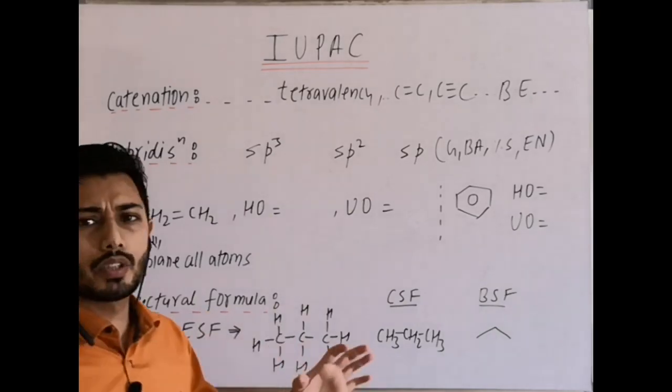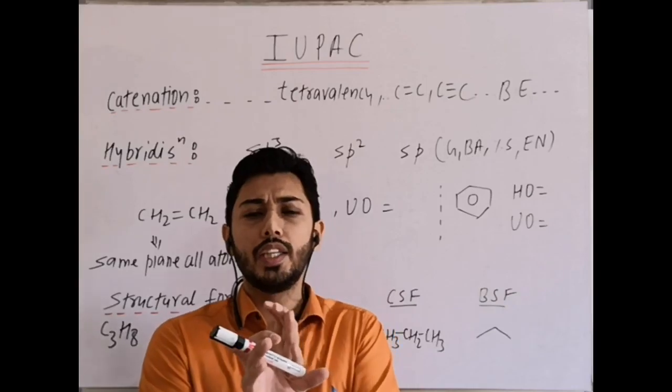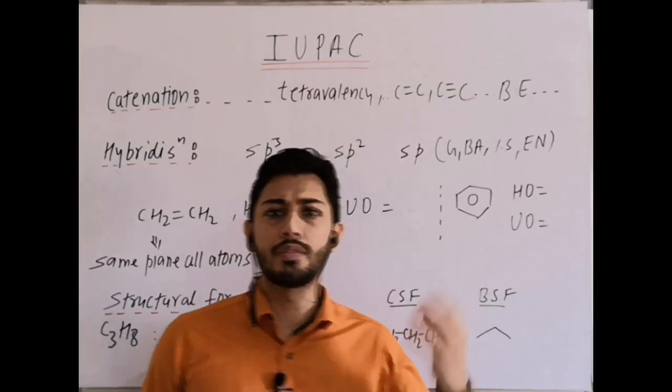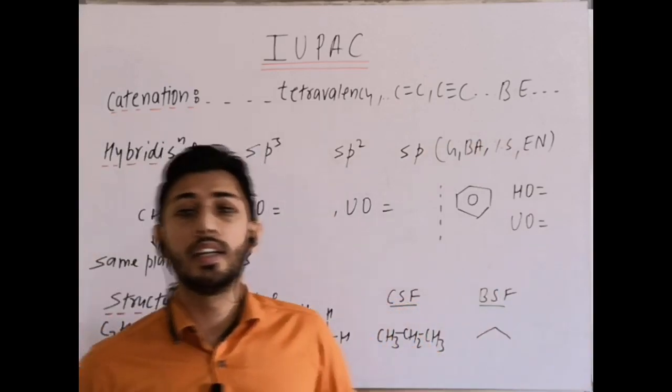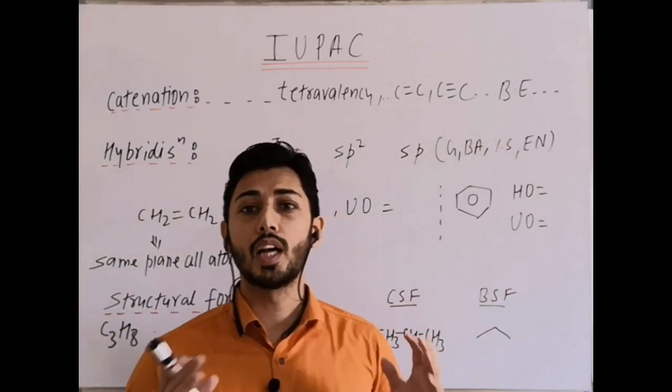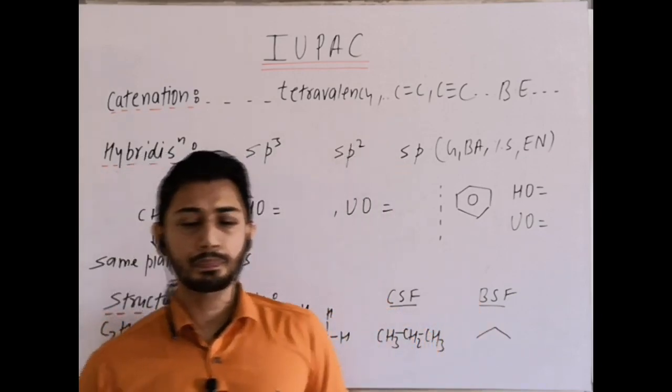Firstly, you know that hybridization is what? It's a hypothetical concept when atomic orbitals intermix and they generate a new set of orbitals which have the same size, same shape, same energy, different orientation. And these orbitals are termed as hybrid orbitals. So this part you already covered in chemical bonding.